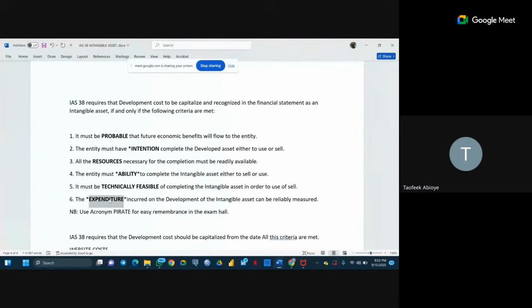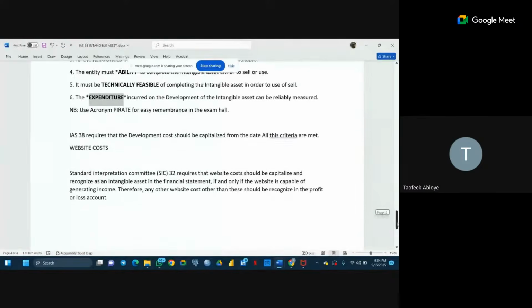So you can use the acronym PIRATE to represent the recognition criteria that must be met before a development cost can be capitalized.